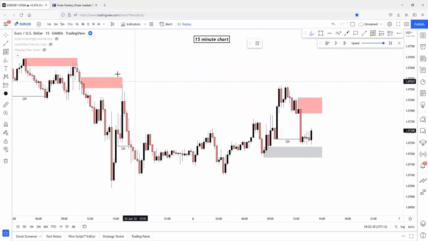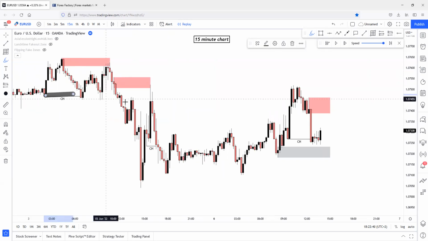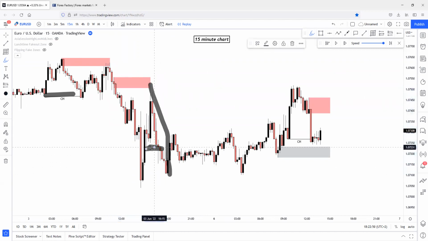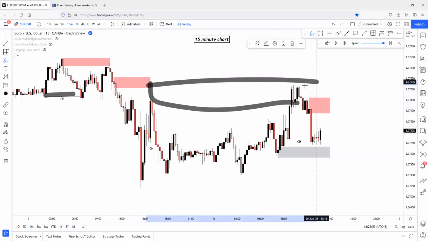So price turned bearish here, created a breakout structure here, created a change of character. It wasn't actually a change of character here to the upside. It was just a liquidity sweeping movement. Reacted on the supply zone, swept the liquidity to the upside, created a change of character to the downside once again, reacted on a character changing supply zone.